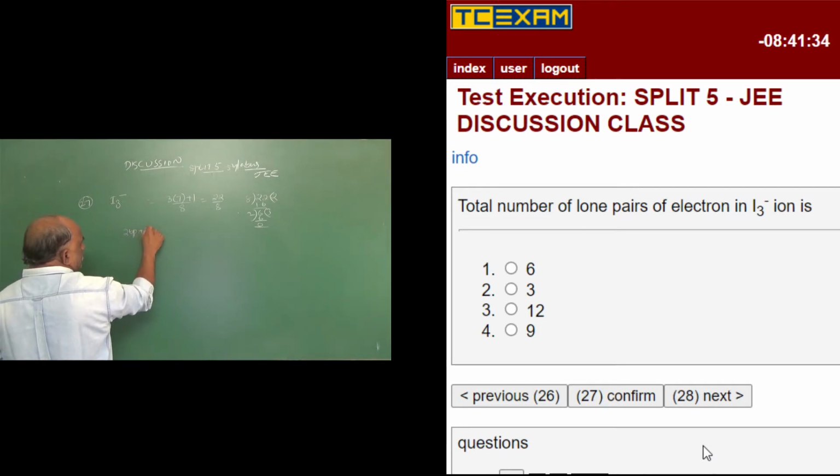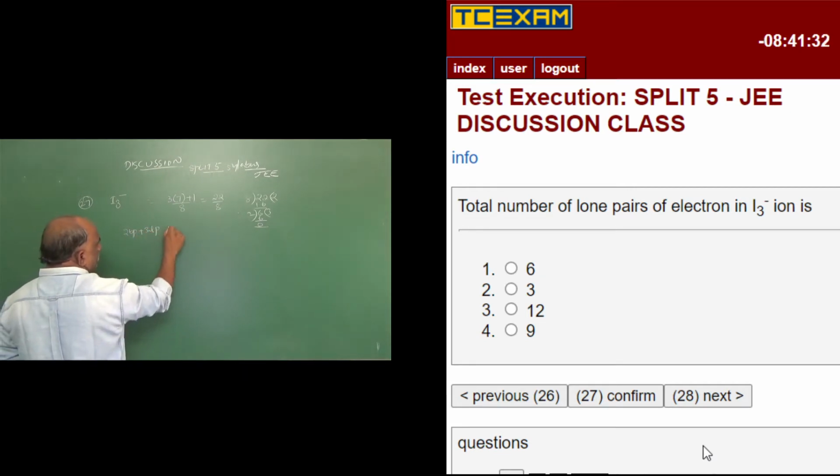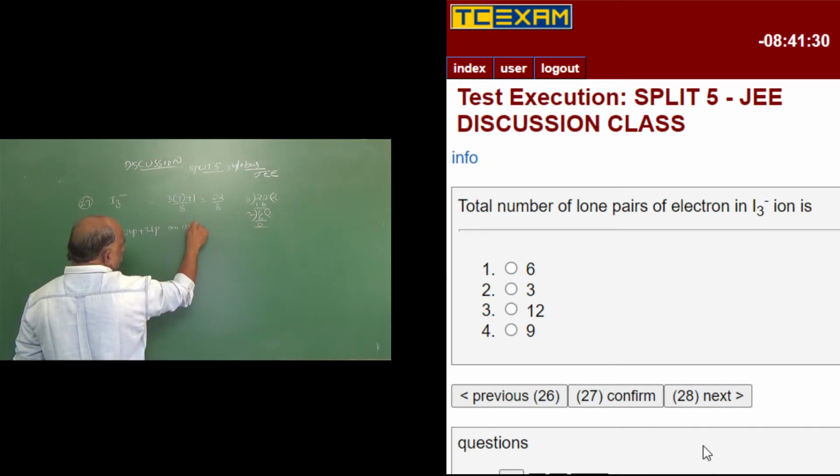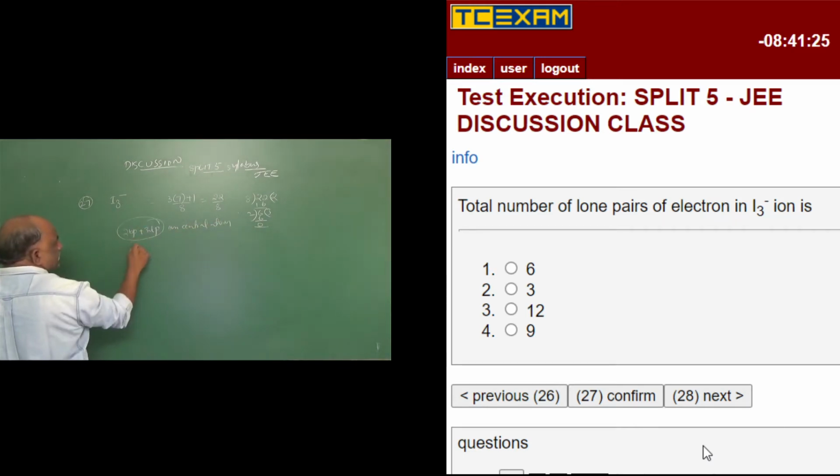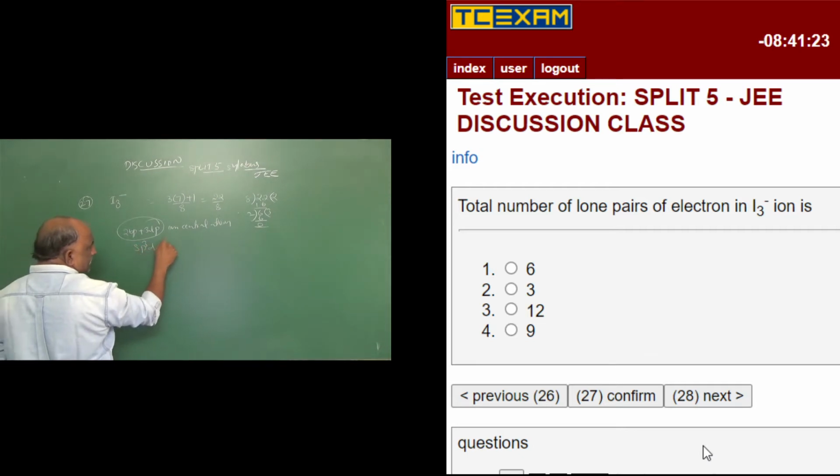So 2 bond pairs plus 3 lone pairs on the central atom. So it stands for sp3d hybridization.